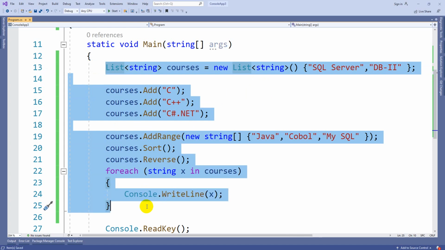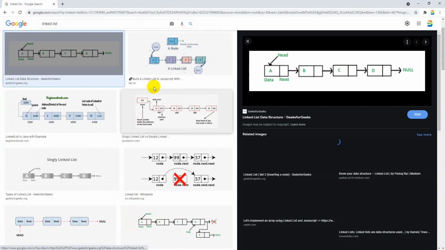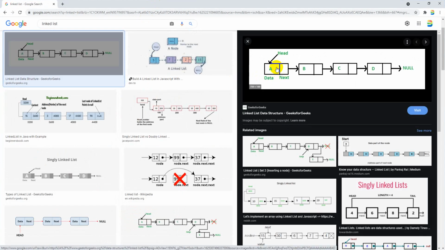We have LinkedList. LinkedList is also the same in working functionality, but internally it will have a different behavior. Let me show you diagrammatically. So, LinkedList image. You can see this example. Wherever there is a free element, the system is going to collect like this.